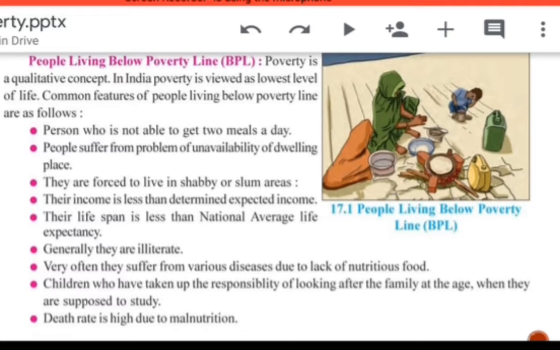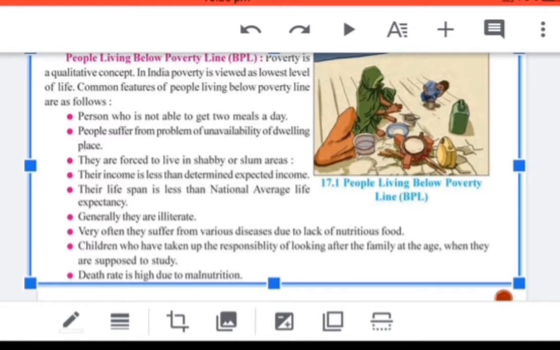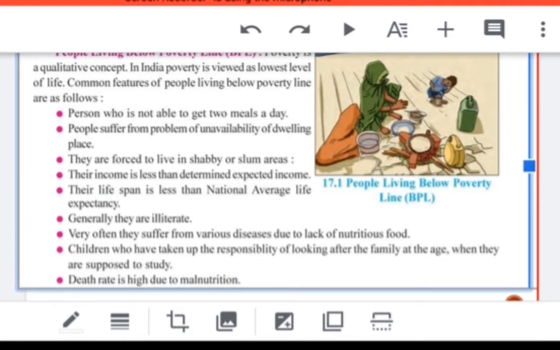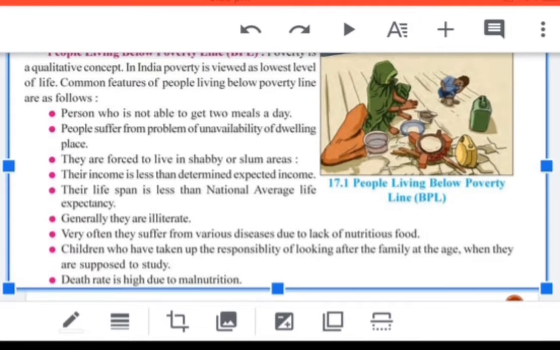Another, they have the problem of unavailability of dwelling places. They do not have houses to live in. That's why they are forced to live in a shabby area, dirty area or slum area. Their income is less than determined. Whatever income the government has decided, these people have less than that. Their lifespan is also very short, because their health conditions are not good.